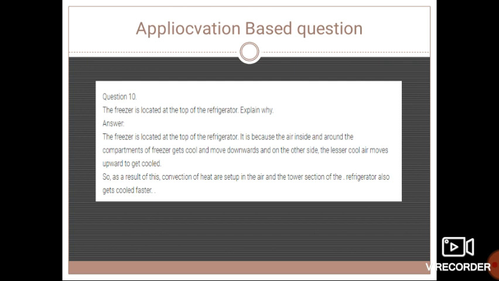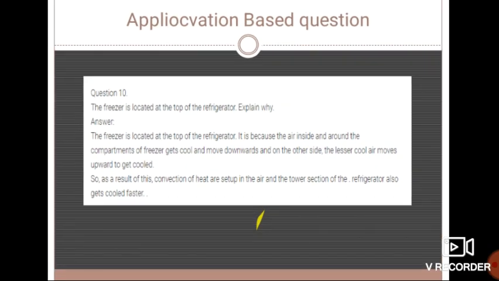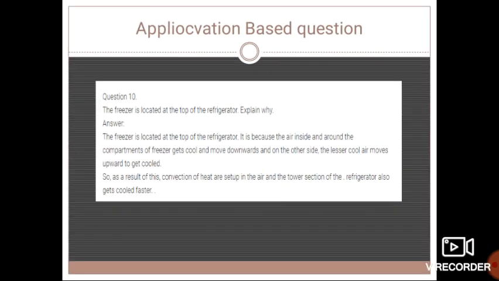So here is one application. Sorry students, here is a mistake in the spelling of application. The spelling should be A-P-P-L-I-C-A-T-I-O-N. By mistake this spelling is incorrect, so please ignore this. The word is application.